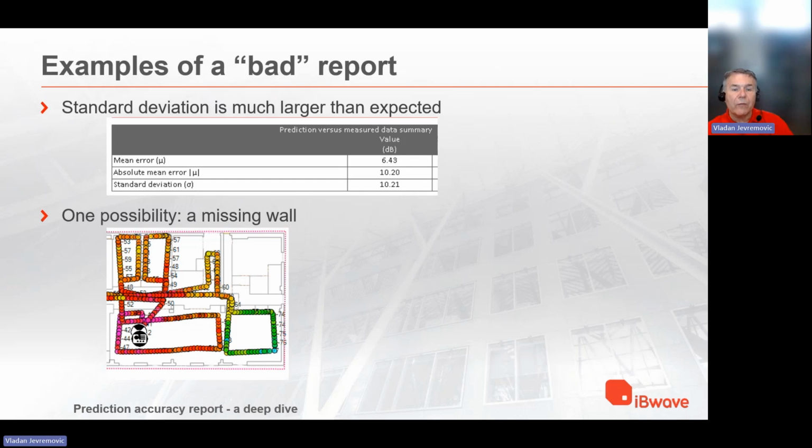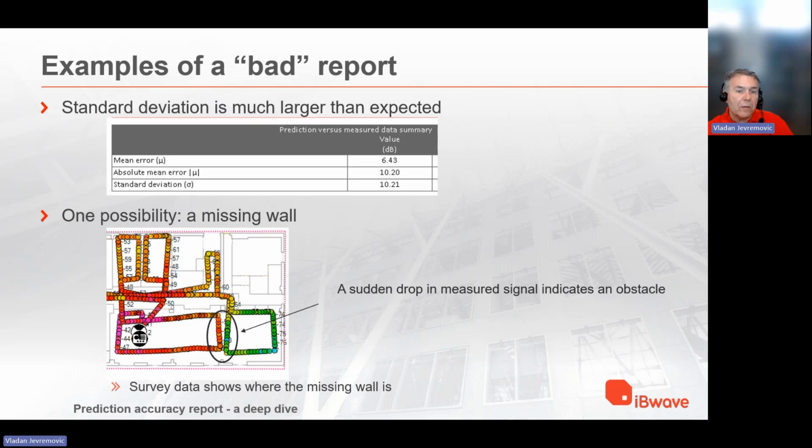Here you see the survey data, and you see how it drops from bright red to green over a very short distance. And this sudden drop in measured signal indicates that there is an obstacle between those two paths. And this is the survey data showing us where the missing wall is. So obviously there was a wall that was not modeled there. And that is something that needs to be changed. So first lesson, always look into your survey data very carefully and see if it tells you that there should be an obstacle somewhere in there.